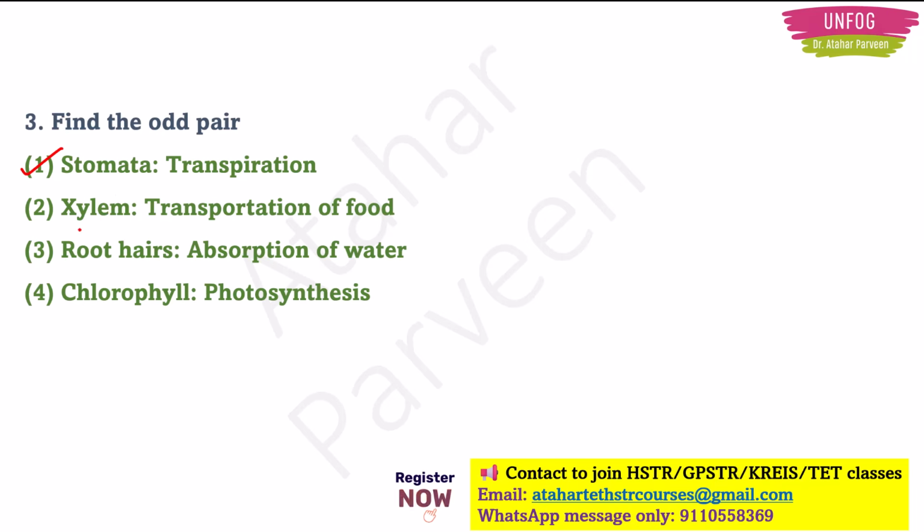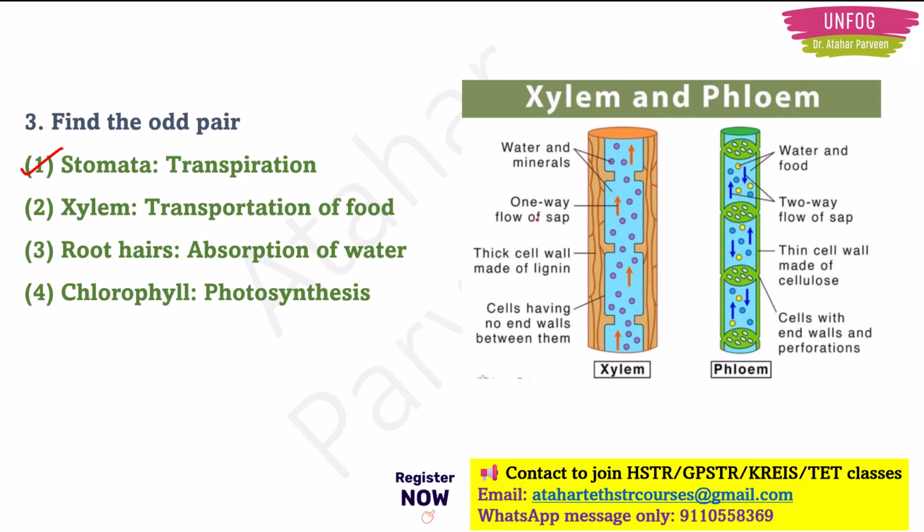The next option we have is xylem is used for transportation of food. Now look at this diagram. We have xylem and phloem. Like we humans have so many blood capillaries, like that, these xylem and phloem are the capillaries for the plant. So this xylem is used for the transportation of water. And this phloem is used for the transportation of food in the plant.